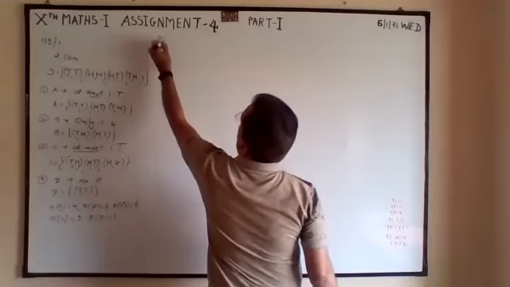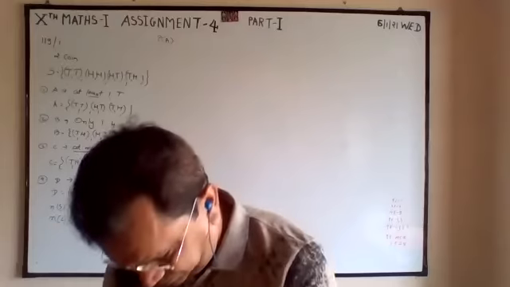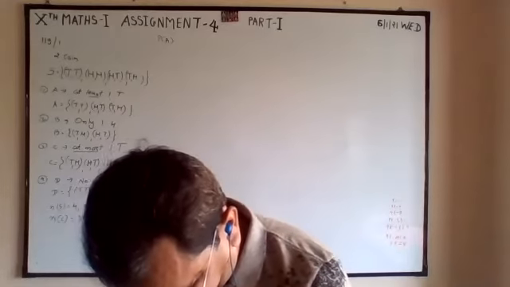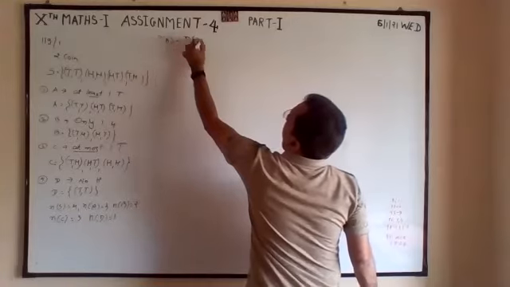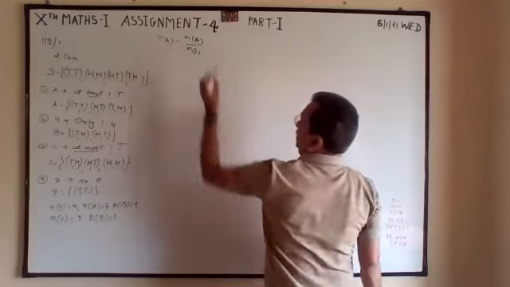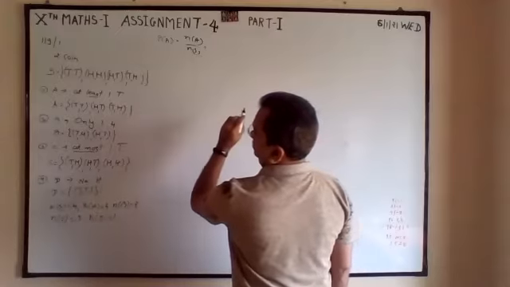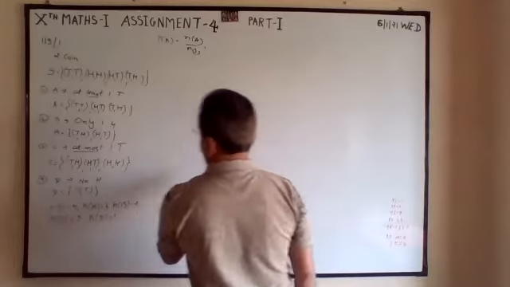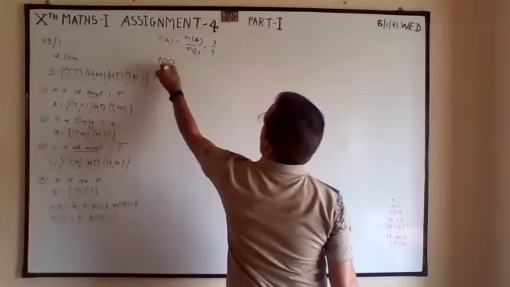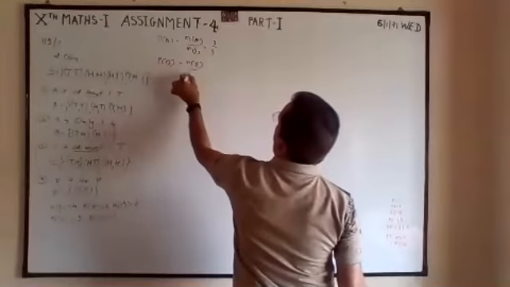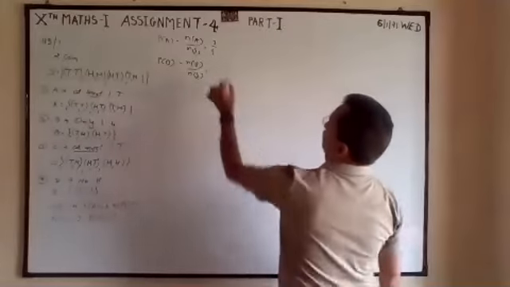So probability of A is number of A divided by number of S, that is 3 by 4. Probability of B, number of B divided by number of S, 2 by 4.